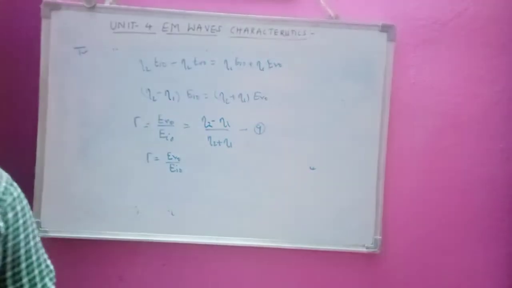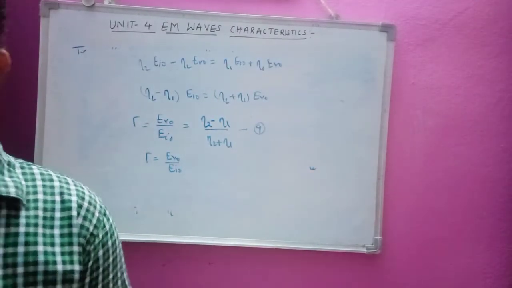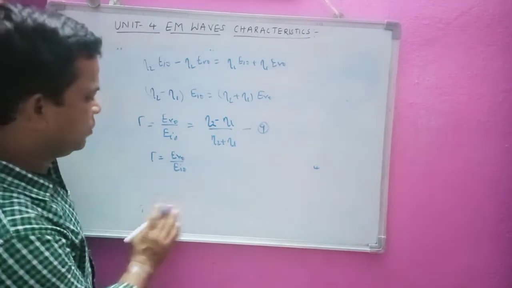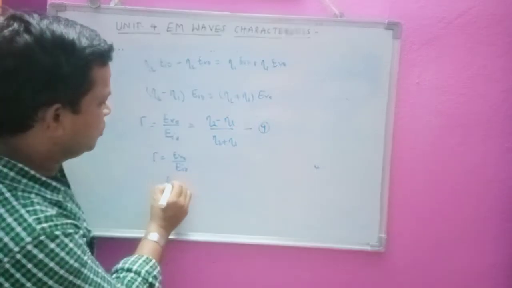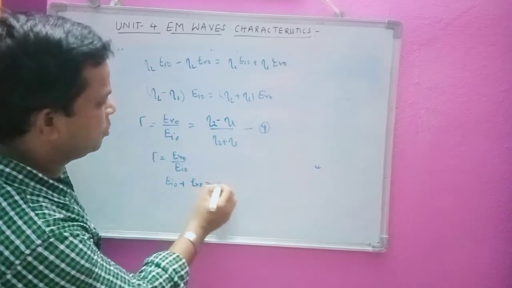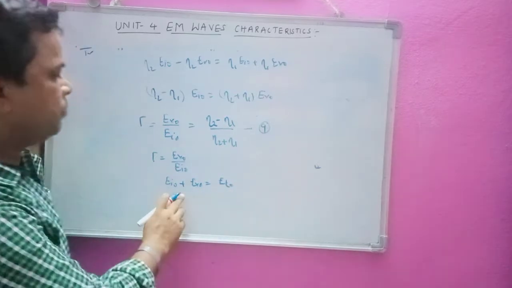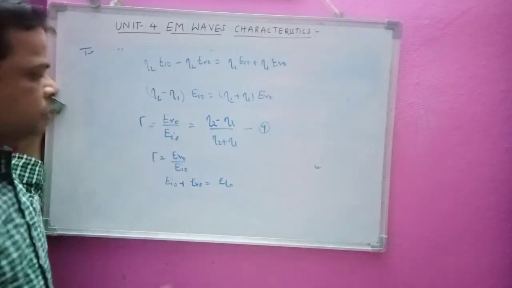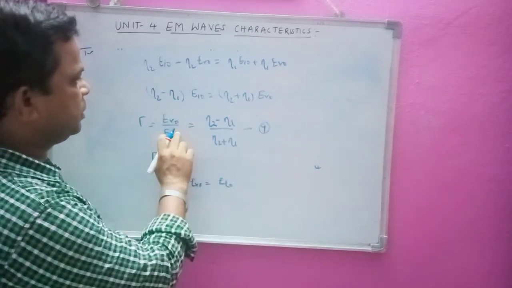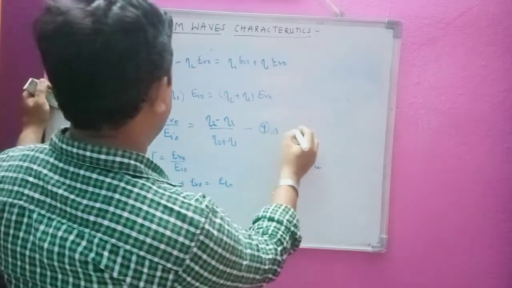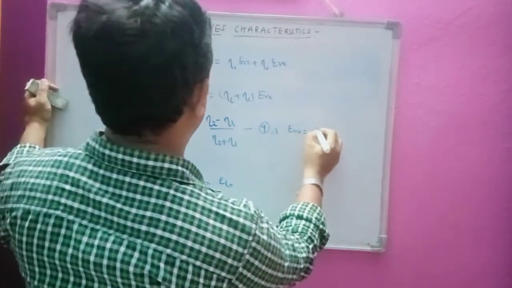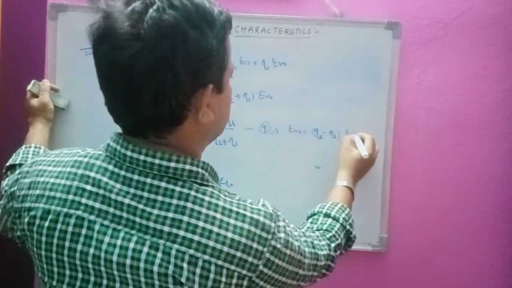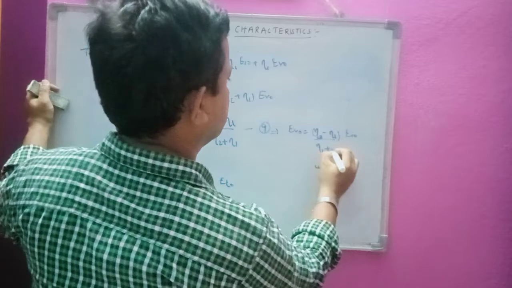Now similarly let us derive the transmission coefficient here. As we know, the equation EI 0 plus ER 0 is equal to ET 0. Now we have to remove this ER0. From this equation I can write ER0 is equal to eta 2 minus eta 1 into EI0 by eta 2 plus eta 1.